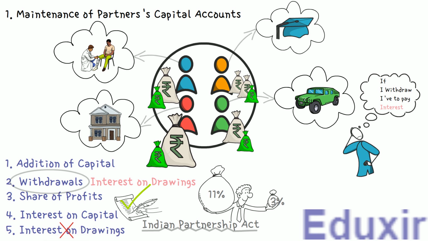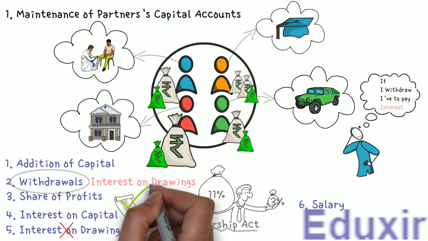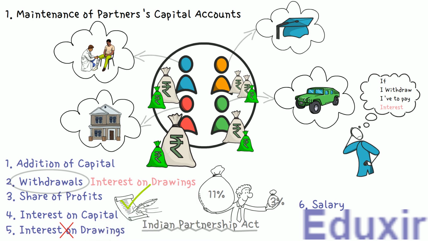The next thing that will be posted to the capital accounts is the partner's salary. Again, a salary should be paid to a partner only if it is agreed in the partnership agreement. Otherwise, if the partnership deed is silent about the salary to a partner, then as per the Indian Partnership Act, no salary need be paid to a partner.